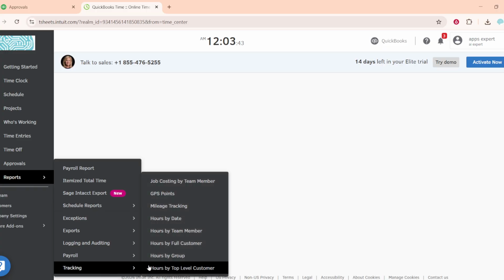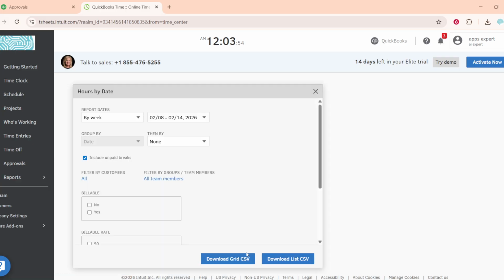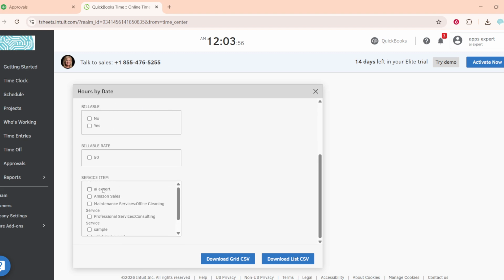Under the Tracking section, choose the report that best matches your goal. Job costing by team member is great if you need to see labor broken down by job or project per person. Hours by date is perfect for a daily view across a range. Hours by team member summarizes totals per person, which many payroll teams prefer. Hours by group is helpful if you manage departments, crews, or any defined groups and want totals rolled up by those categories.